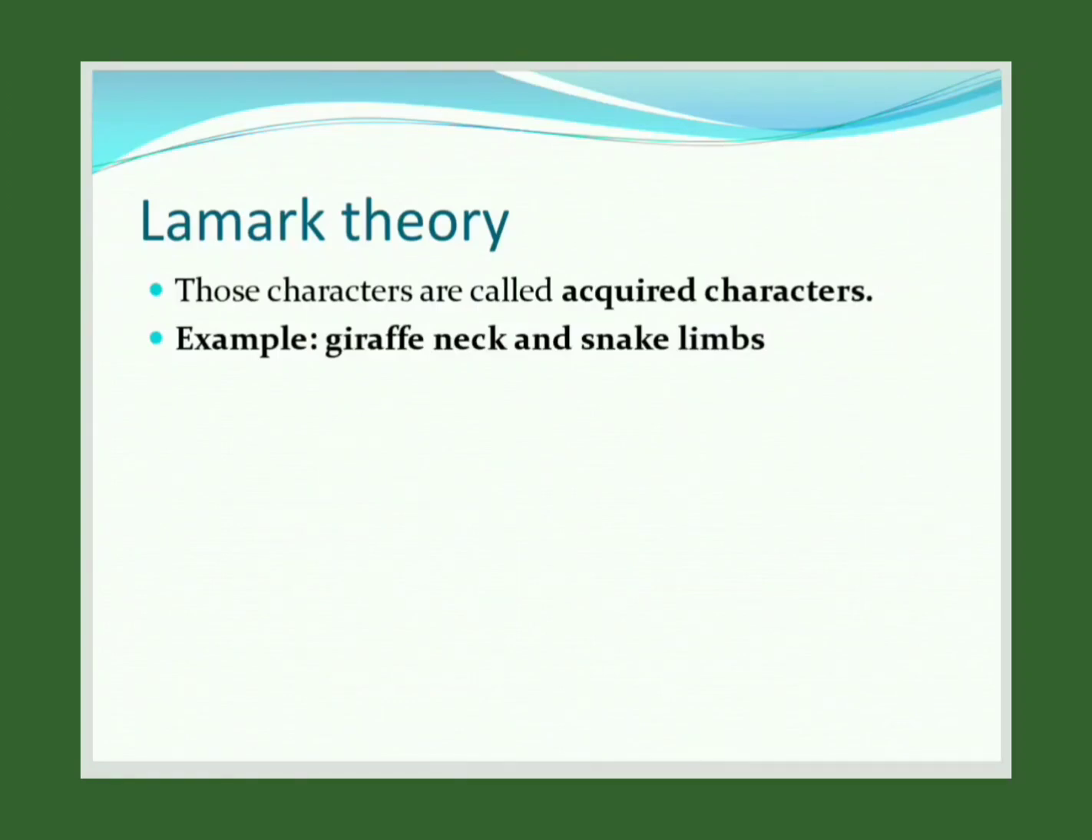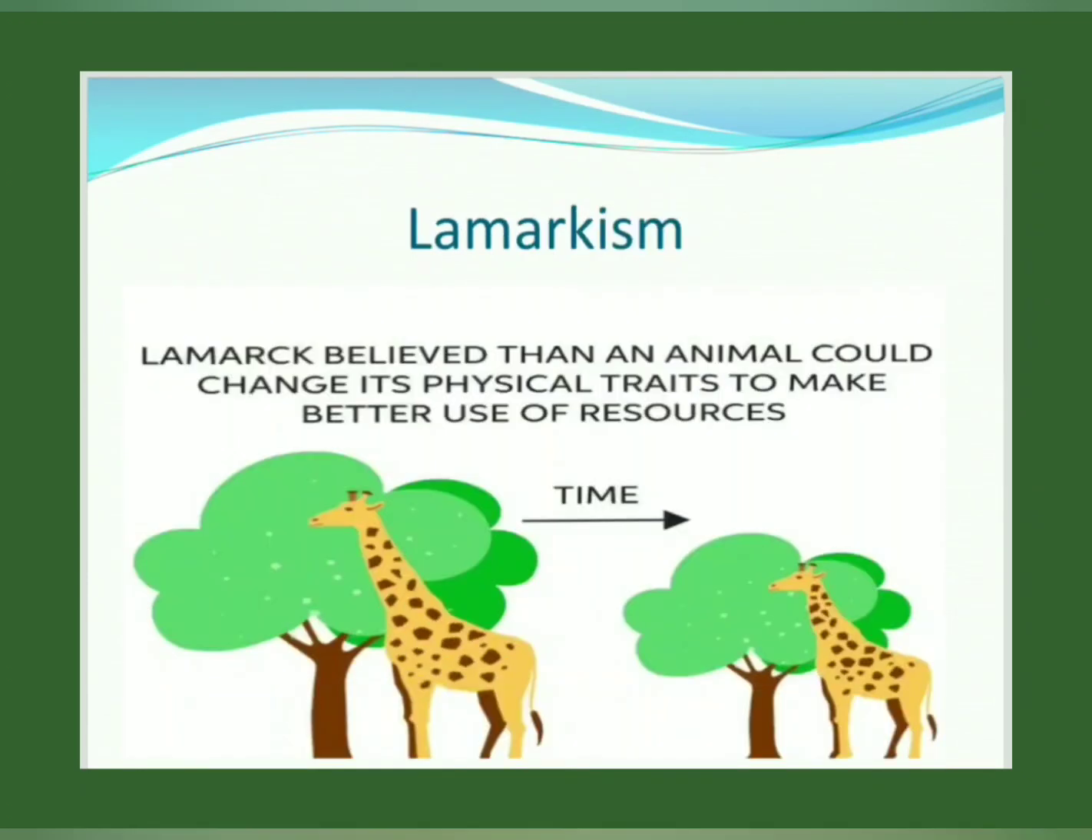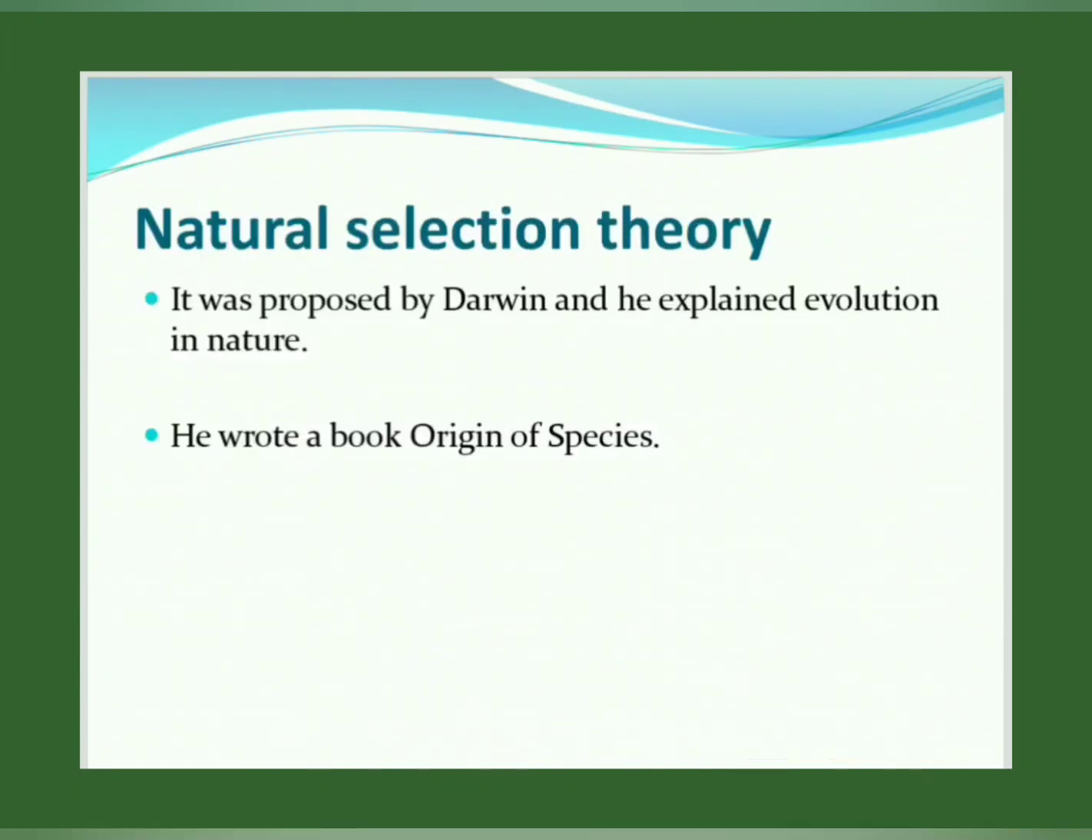Those characters which are acquired, which are used ones, are called acquired characters. Example, giraffe neck and snake limbs. So giraffe neck is an example according to Lamarck. He believed that an animal could change its physical trait to make better use of the resources, nothing but the elongation of the neck of the giraffe due to the limited resources.